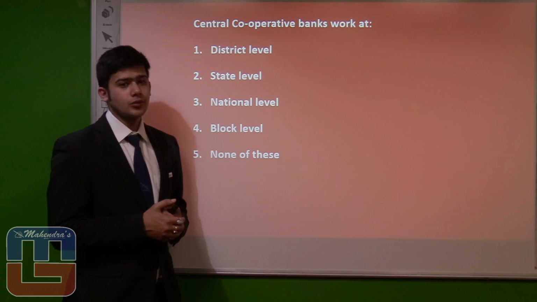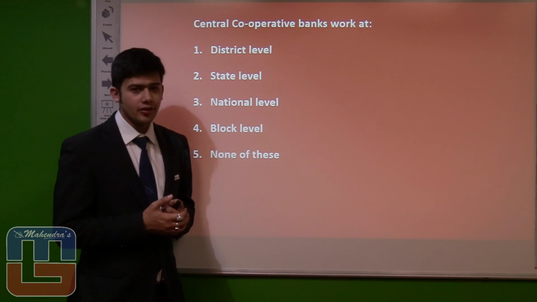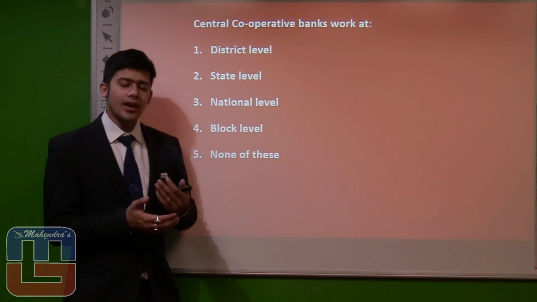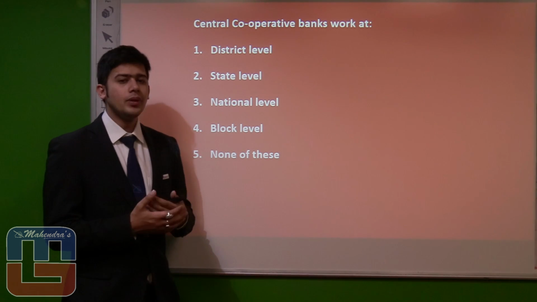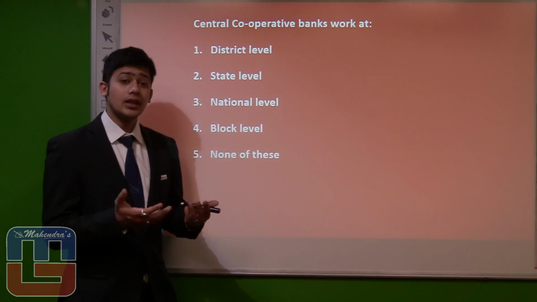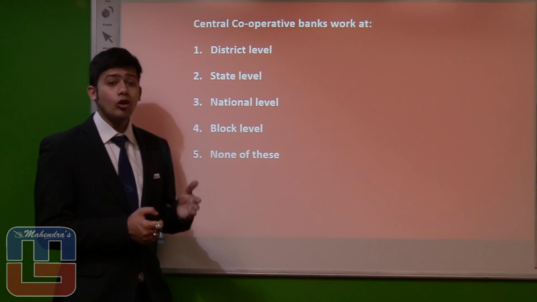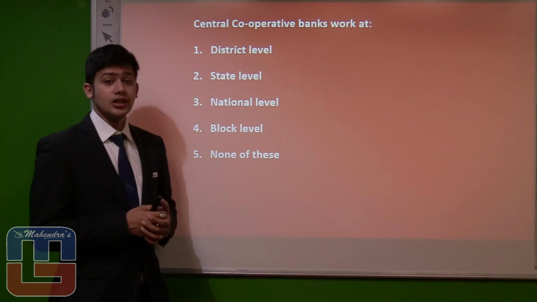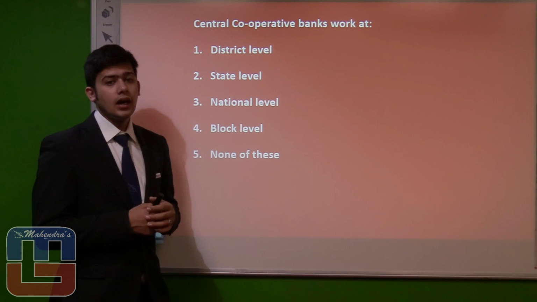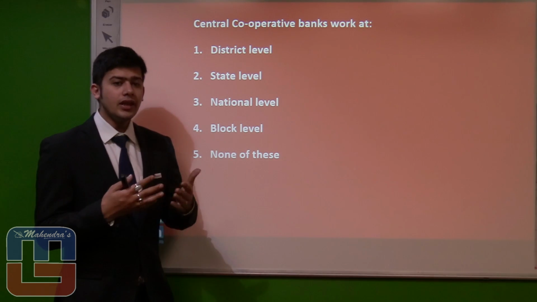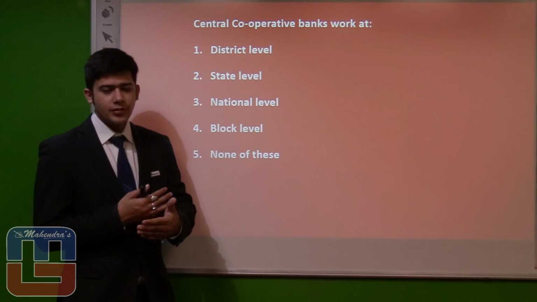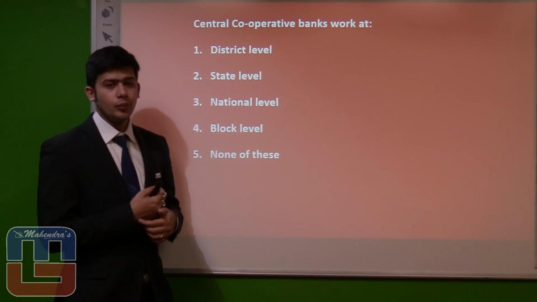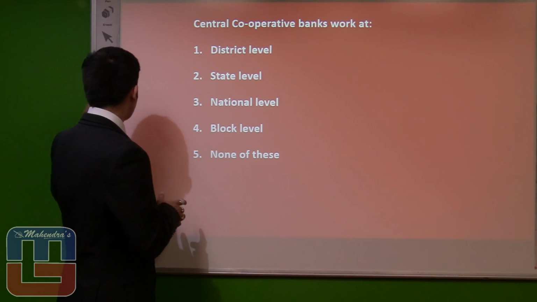Central cooperative banks work at. Now first of all, what is a cooperative bank? A cooperative bank was initially built for providing assistance to agriculture and allied activities. It has different types. It could be a central or a district cooperative, it could be a state cooperative bank. So here, if we talk about the central cooperative, it is also known as a district cooperative bank. So the answer would be option 1, that is the district level. A cooperative bank has various regulators. It has parts of RBI supervision, also NABARD and also the state government. But here the answer for a central cooperative bank would be district level functioning. Let's proceed to the next question.